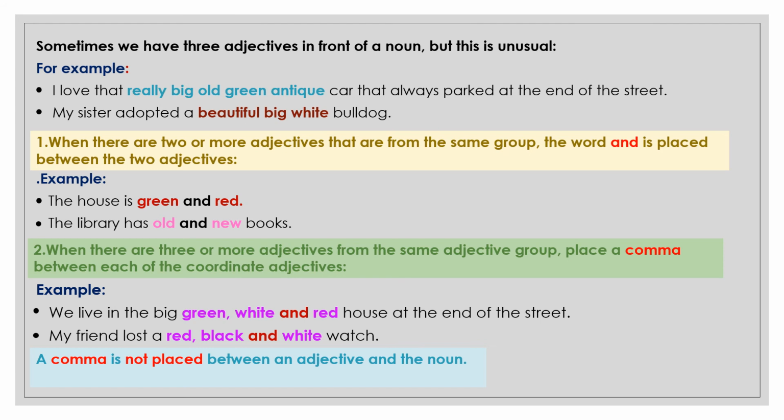So the first 2 adjectives, green and white, should be separated by a comma, and the second and third should be joined with and. My friend lost a red, black and white watch. Red, black and white are all colors, so they should be separated by commas. A comma is not placed between an adjective and a noun. It is placed only between the adjectives.